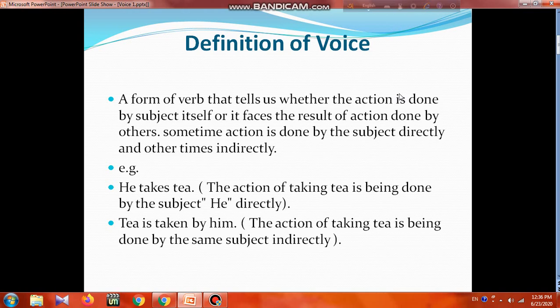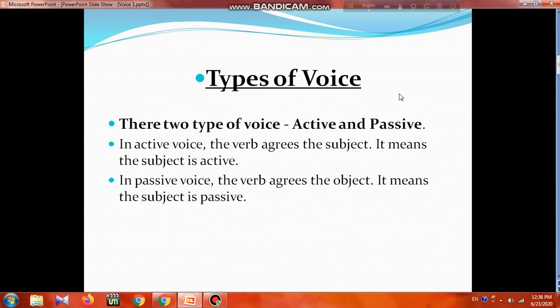Now we'll know types of voice. It's very simple. There are two types of voice, active voice and passive voice. In active voice, the verb agrees with the subject. It means the subject is active. And in passive voice, the verb agrees with the object. It means the subject is passive. So two types of voice we learnt, active voice and passive voice.